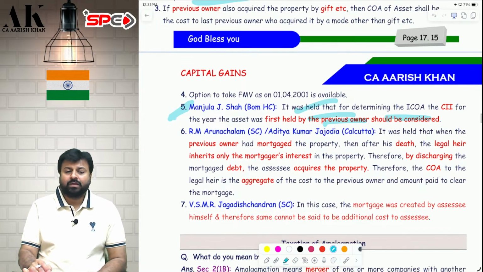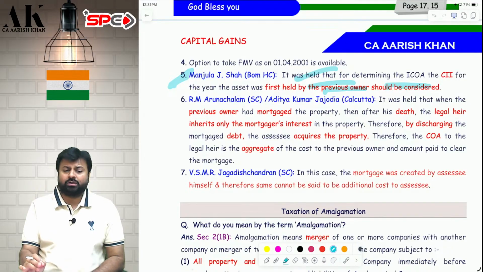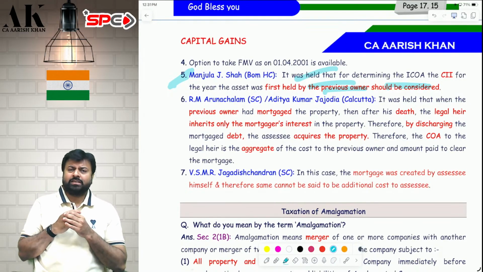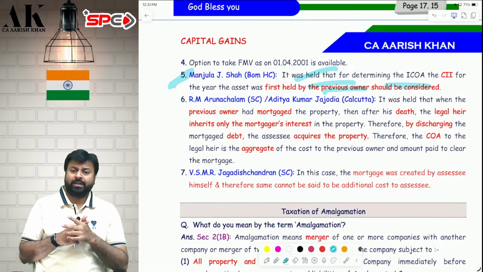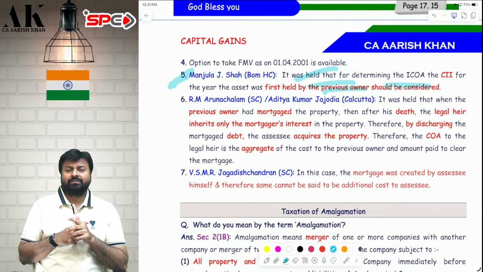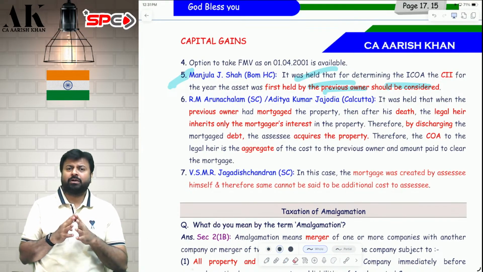Next one. Very important case laws over here. RM Arunachalam, Supreme Court. Aditya Kumar Jajodia, Calcutta High Court. Very important judgment. What has happened in this case? There was an assessee who purchased one property of 10 lakh rupees, for example. After that, he has taken a loan, he has mortgaged that property, he has taken a loan on that property of 8 lakh rupees.